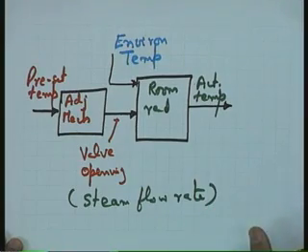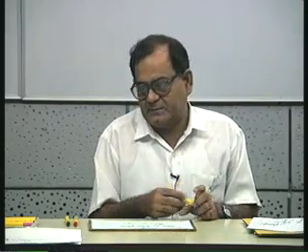In that case, either the operator should sense this change of environmental temperature, go back to the valve setting, and readjust it so that it corresponds to the new environmental temperature seen. However, this will not be an automatic control system. So, this is why a feedback system or an automatic control system becomes important in industry.